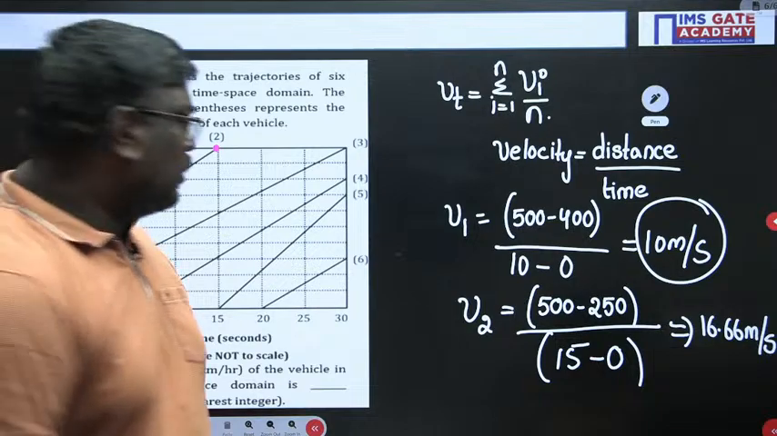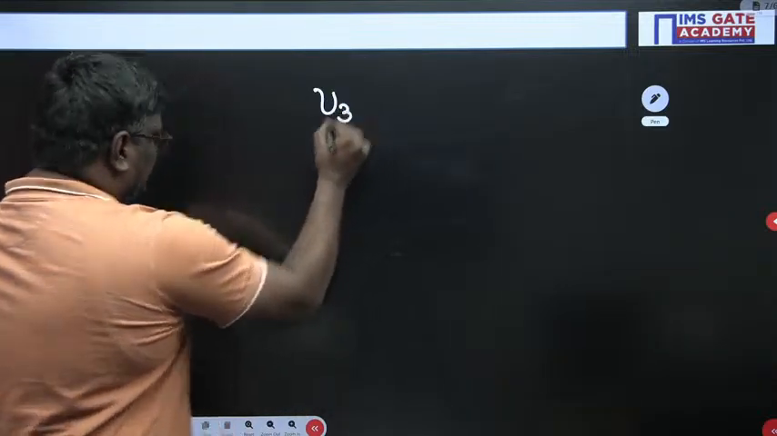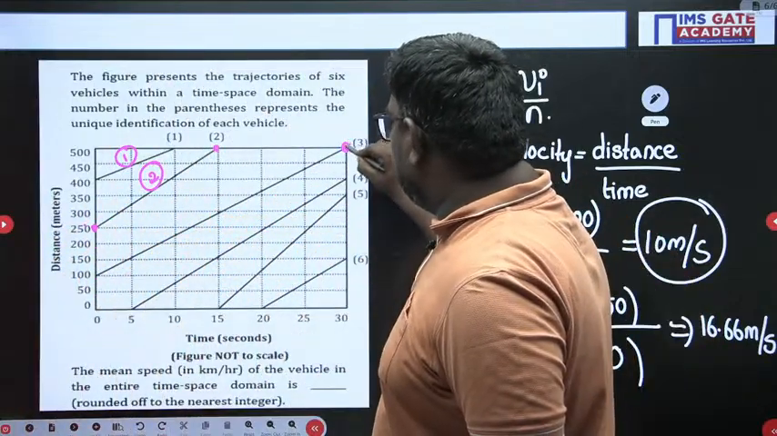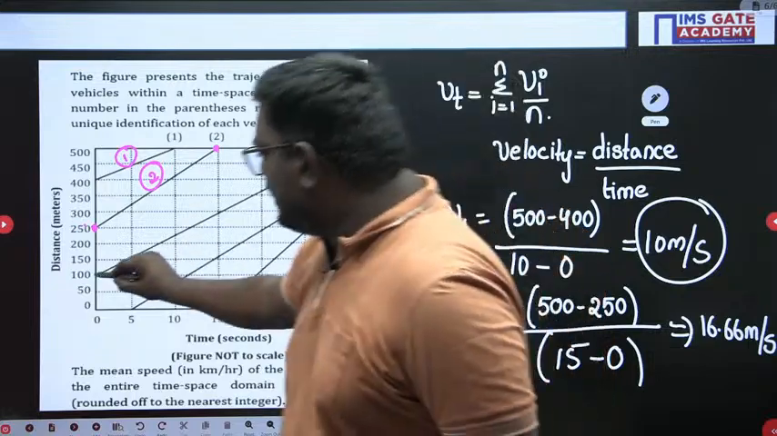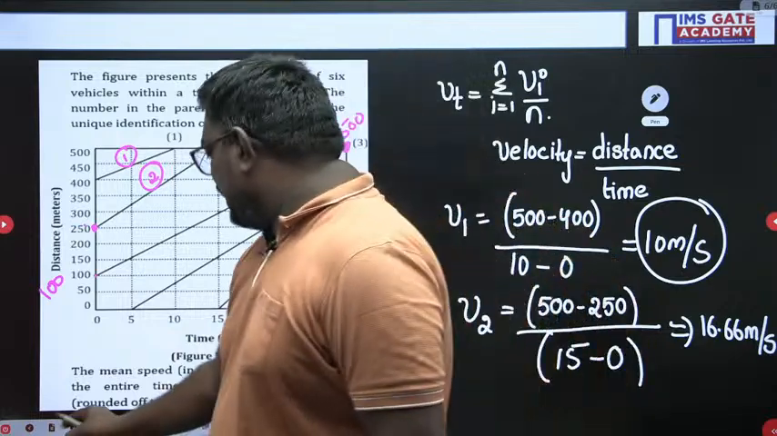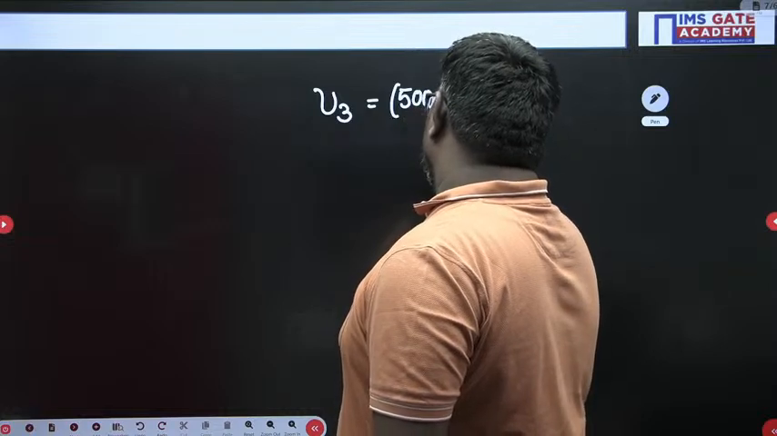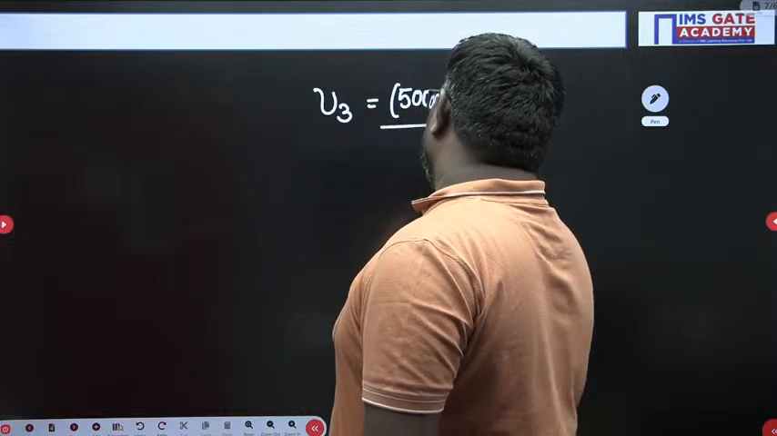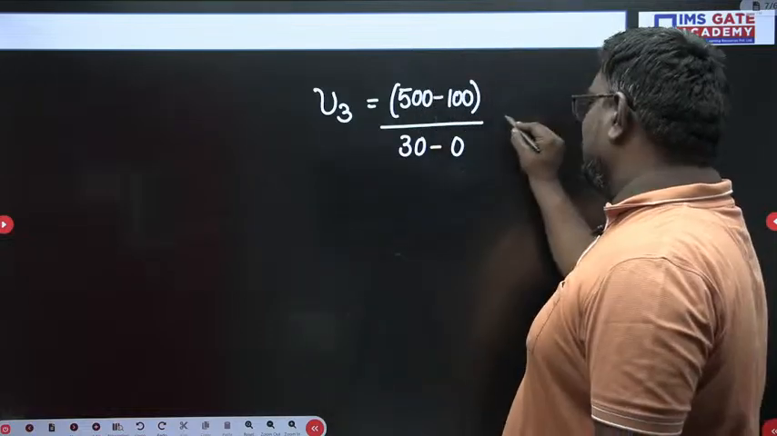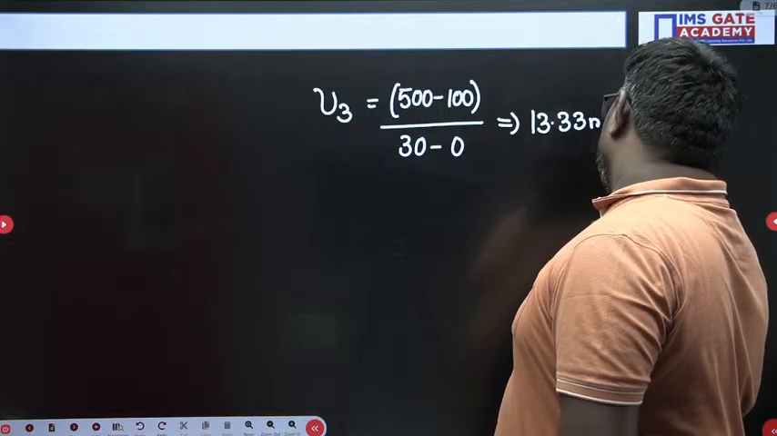Okay, so very good. Similarly, students, I'll do it for the velocity V3. So here what will be the velocity? For the V3 line, here the distance is 500 and here the distance is 100. And if you see the difference also, 30 minus 0. So if I take velocity V3, it is 500 minus 100 upon 30 minus 0. So it is around 400 by 30. What is the value? Please respond, my dear students. This will be equal to 13.33 meter per second.